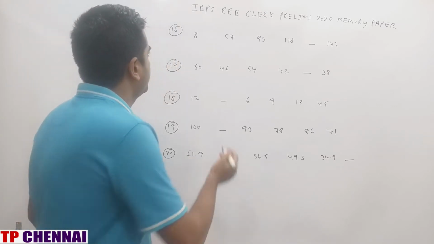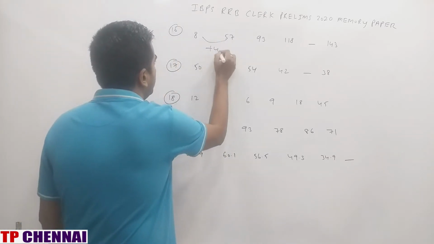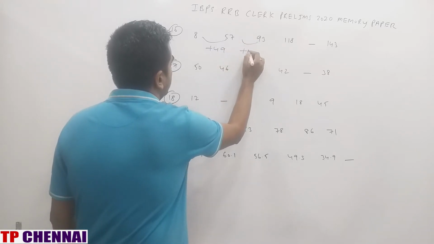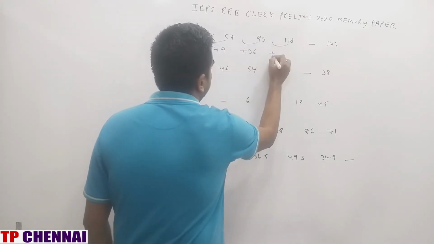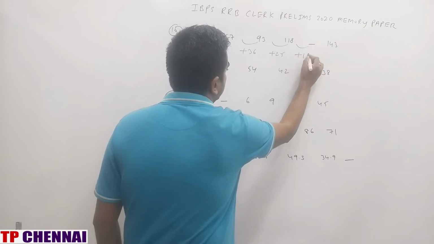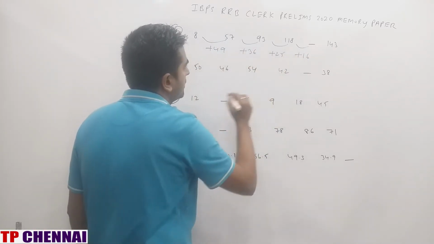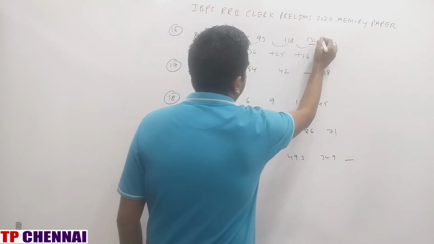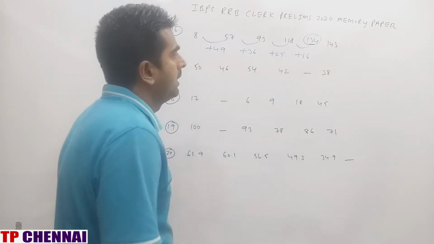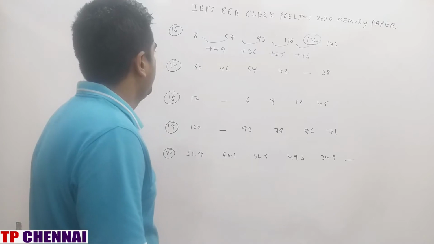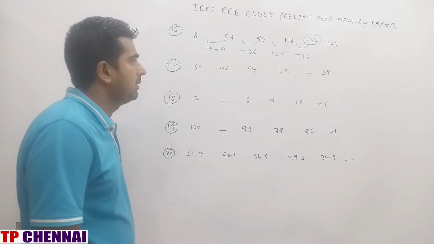So this follows difference logic here. How much gap is there? Plus 49. How much gap is there? Plus 36. How much gap is there? Plus 25. How much gap should be there? Then plus 16. Because this is 7 square, this is 6 square, this is 5 square, this is 4 square. So what is the answer? 134. Next one, 50, 46, 54, 42, dash, 38.